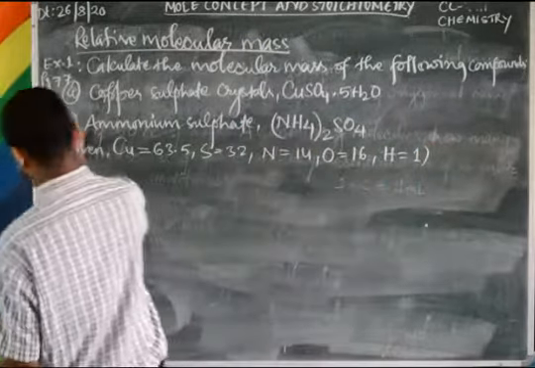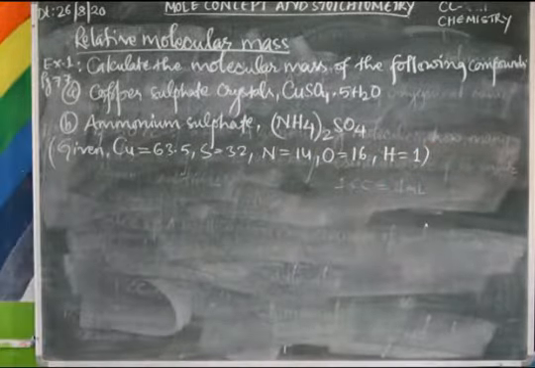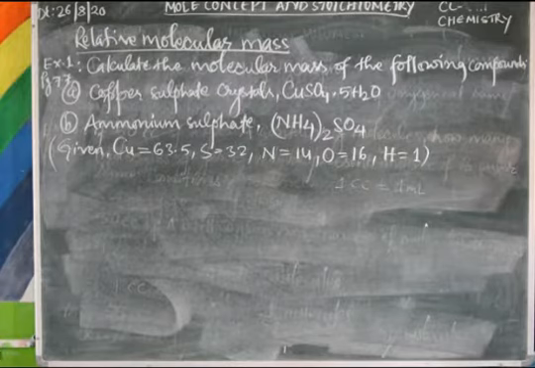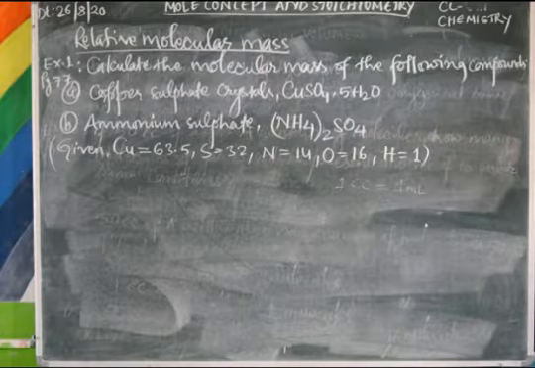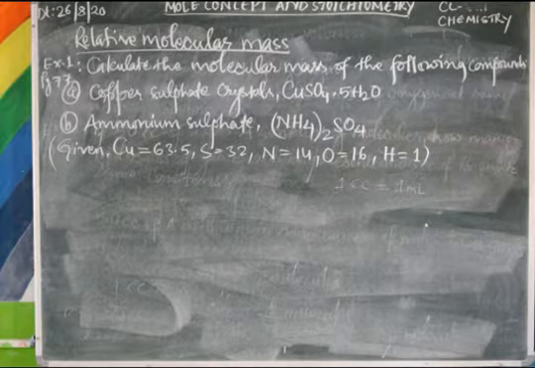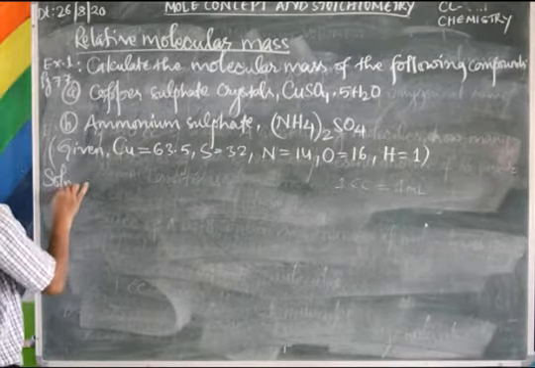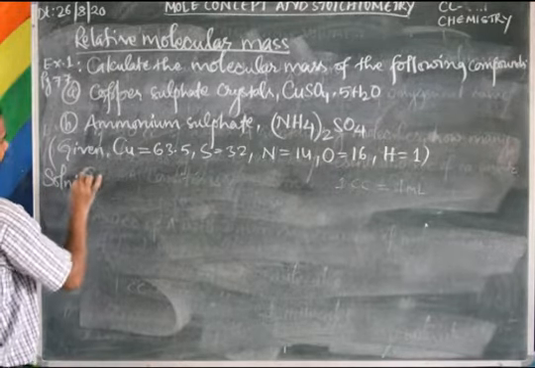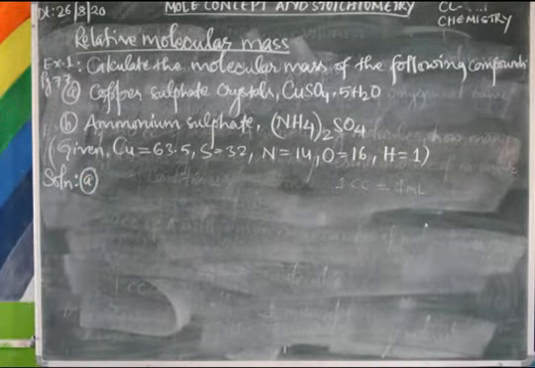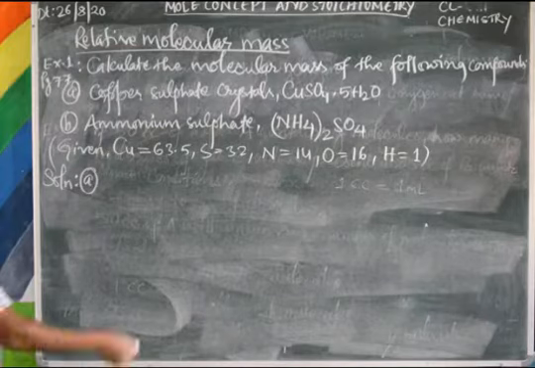This is given. Then we have to calculate the molecular mass of the following compounds. Now, how to find the molecular mass of copper sulfate crystal?